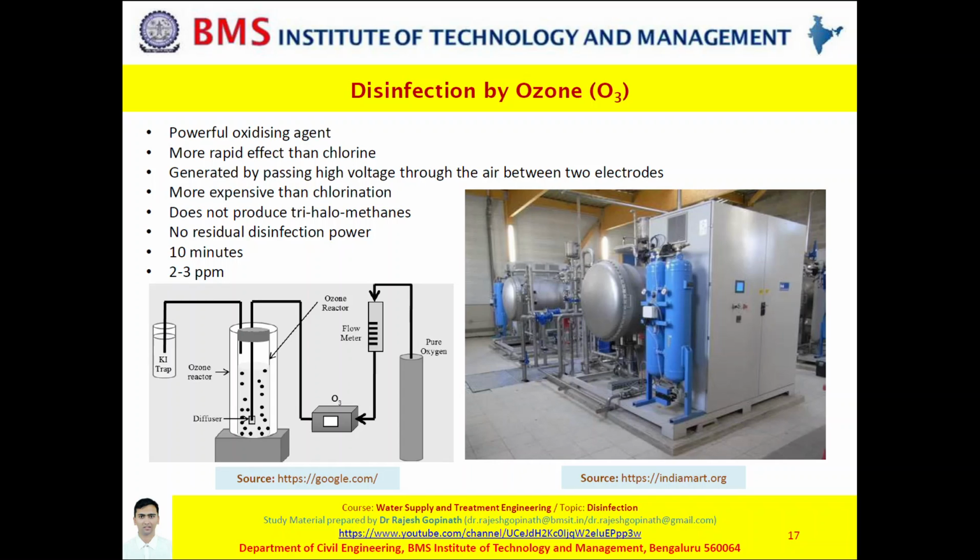Okay, now ozone is generated by passing high voltage through the air between two electrodes, as you can see in the image. But ozone is more expensive than other techniques, say for instance chlorination, and this expense is due to the operational cost and also the installation cost.